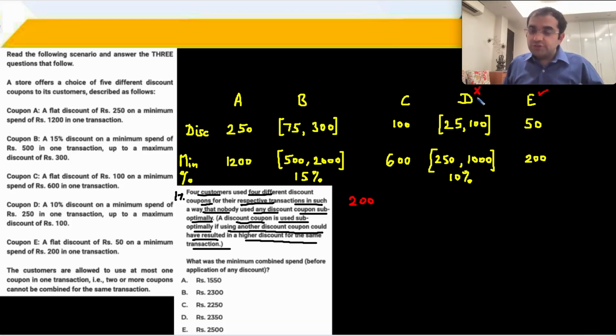So the usage of coupon D at 250 rupees would not be suboptimal. This is the important point. And then we can continue to the next value. For example, when you reach 500 rupees, तो minimum 500 rupees पे coupon number B use कर लेंगे हम.